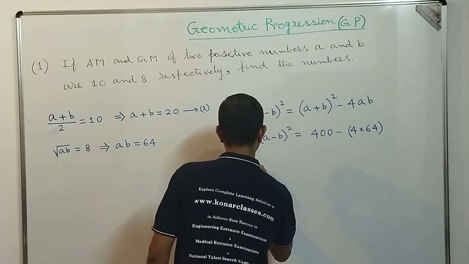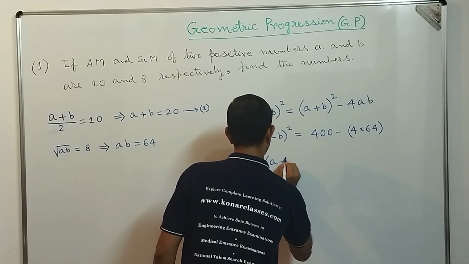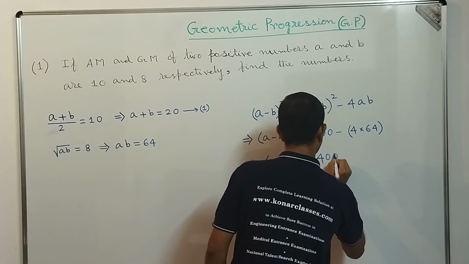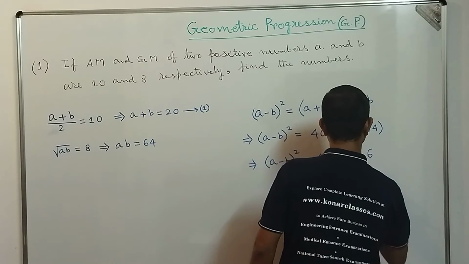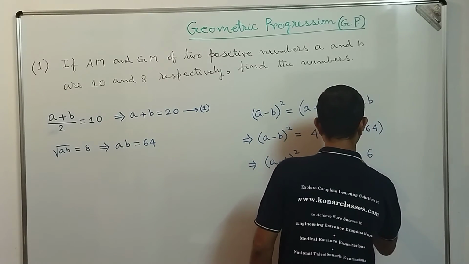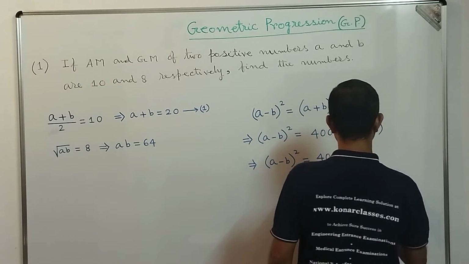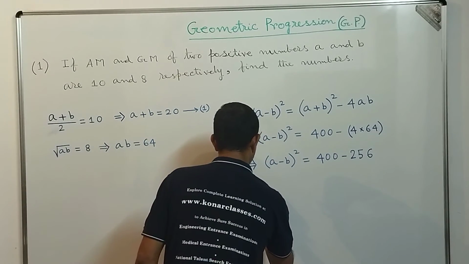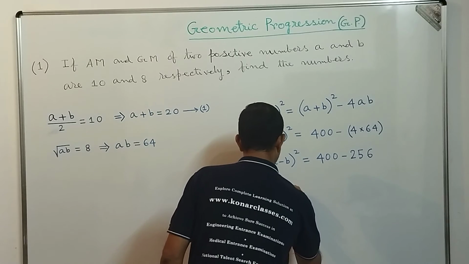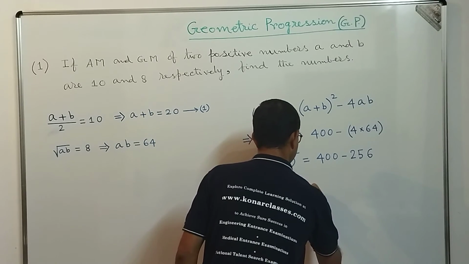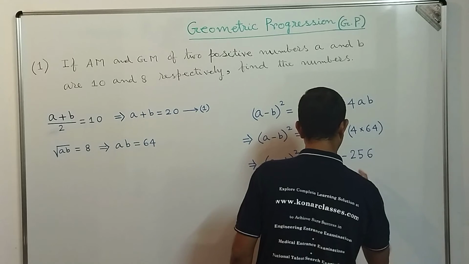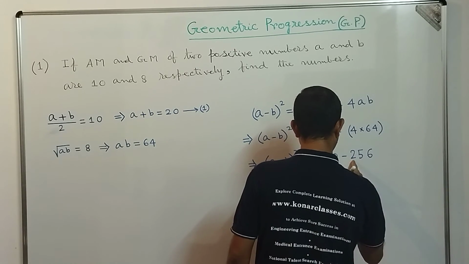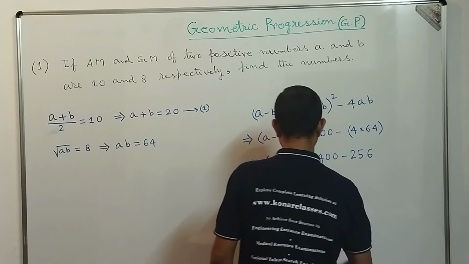So from here A minus B whole square is equal to 400 minus 256, that implies A minus B whole square is equal to 144.